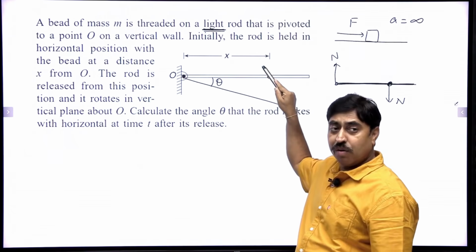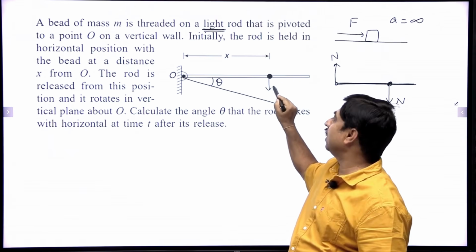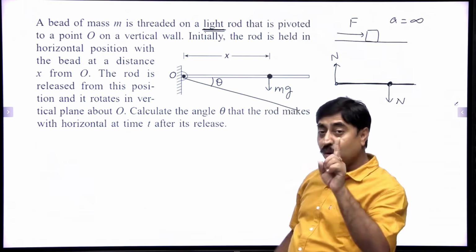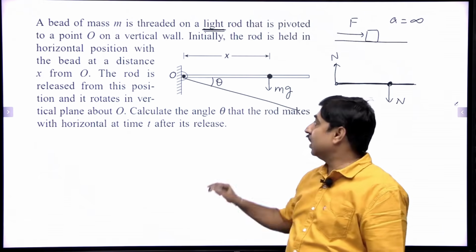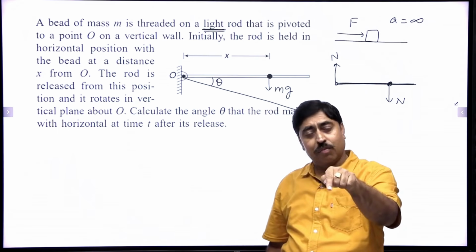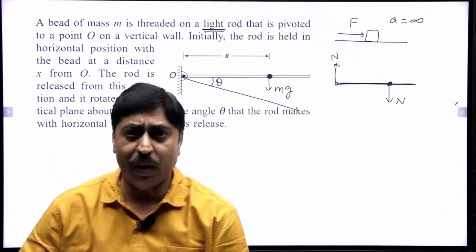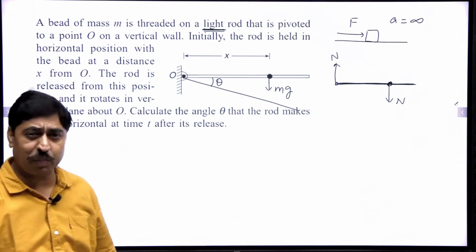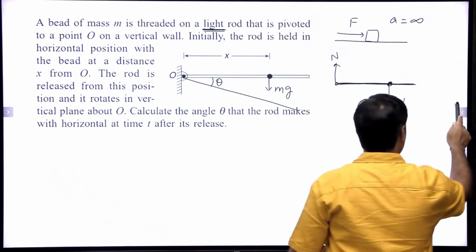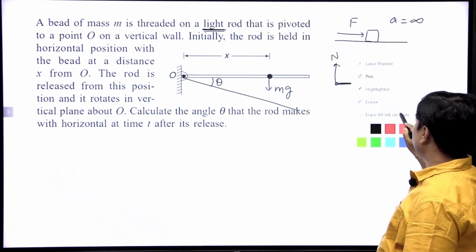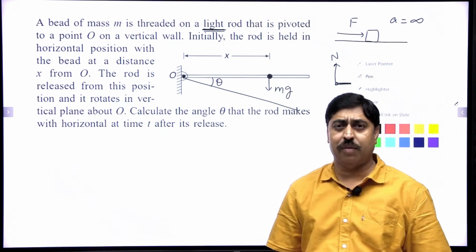So when you release this rod, the bead is experiencing a weight force, but there is no normal reaction, no friction on the bead. So what is going to happen? This particular bead will fall down with acceleration g. It will experience free fall. Don't you see that? Yes, believe it or not, the bead is going to experience free fall. Yes, dear friends, you have to believe this. The bead is going to move vertically down with acceleration g.